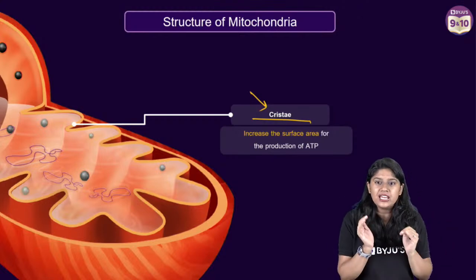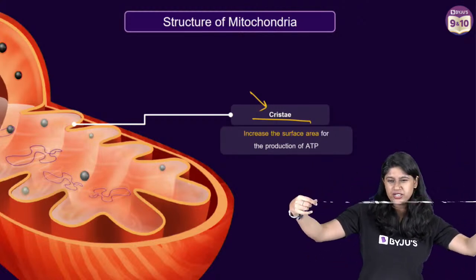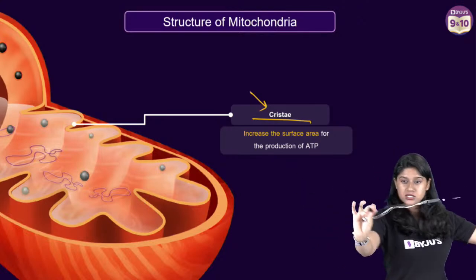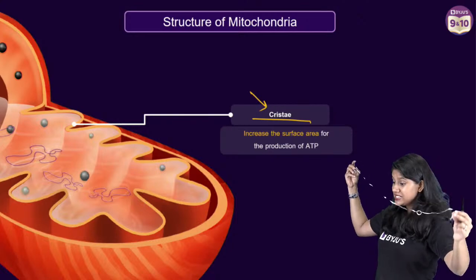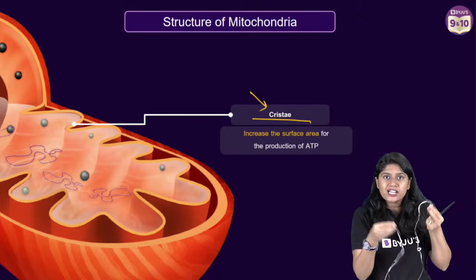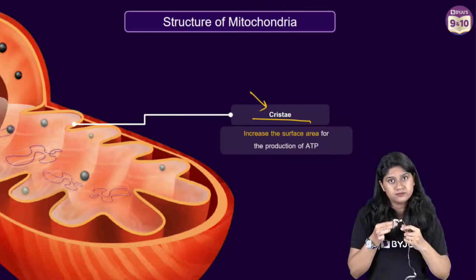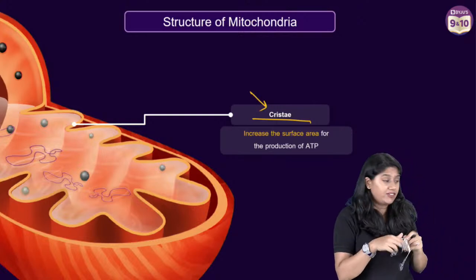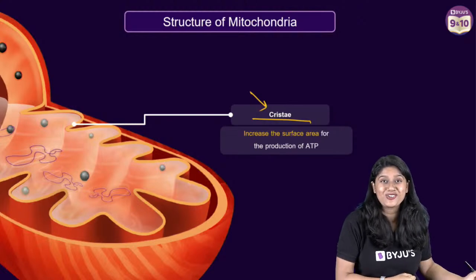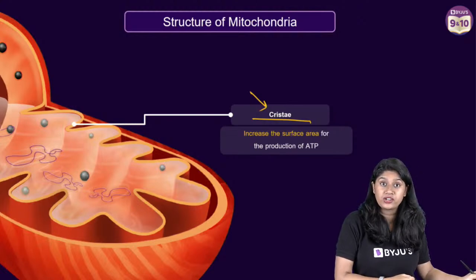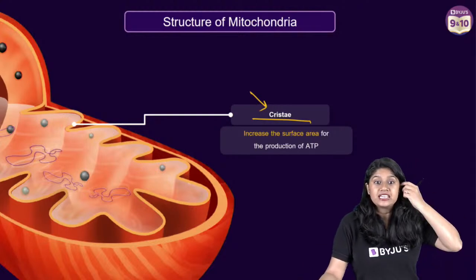See, for example, let's suppose we have this thread. These are actually headphones, not thread. It's a long thread, right? But if I have to pack it into a small package, what will I do? I will fold it, right? I will try my best to fold it. Now, what will happen? Definitely when we are folding, we have more surface area, and in the case of mitochondria, these folds help in increasing the surface area so that there's more production of ATP. Clear, everyone? Yes, everyone, are we clear?